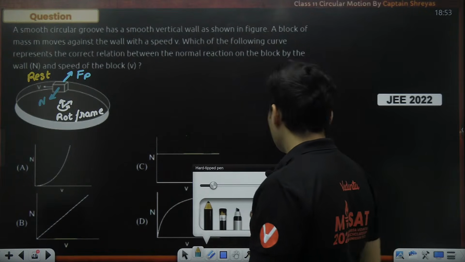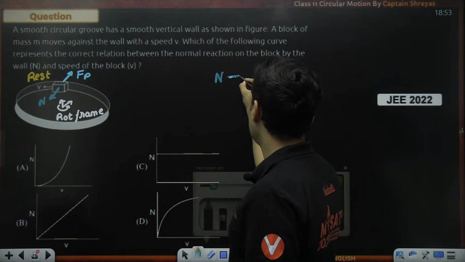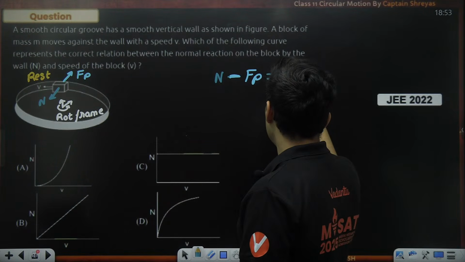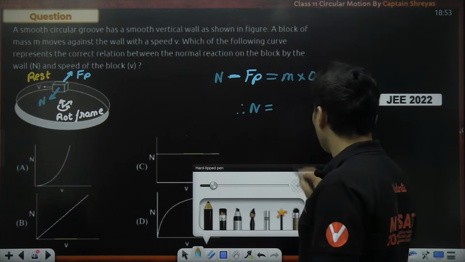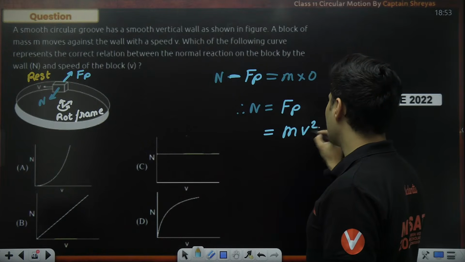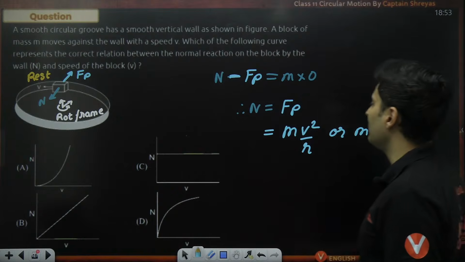Oh, okay. So I'm just going to say that the normal force is balanced by the pseudo force and that is equal to m multiplied by 0. So therefore, normal force is equal to that pseudo force. Pseudo force is mv square by r or m omega square r, one and the same thing.